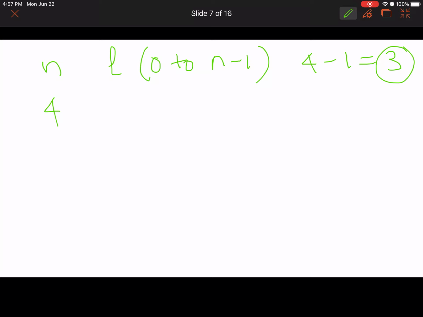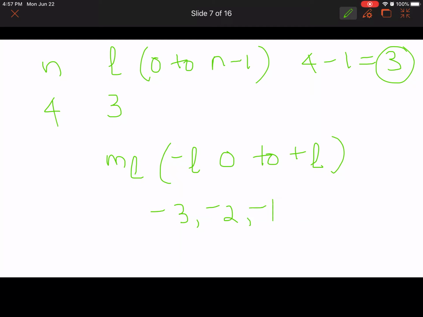If L equals 3, ml could take the values minus L to plus L: negative 3, negative 2, negative 1, 0, plus 1, plus 2, plus 3.